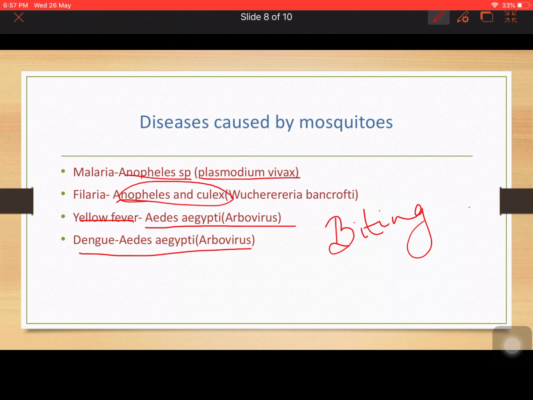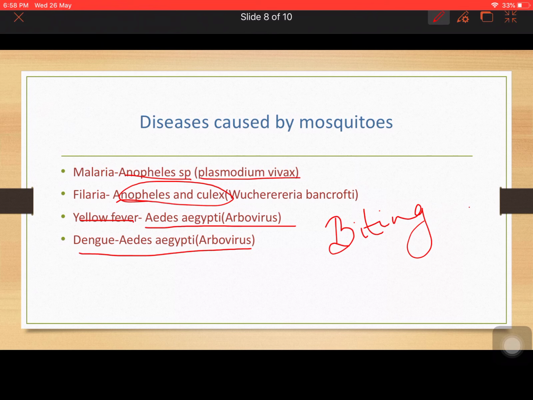When such an infected mosquito bites a healthy person, germs will be introduced in the body through the saliva of the mosquito. Is it clear? So when the mosquito bites an infected person, its saliva contains these types of causative agents, and it goes and bites the healthy person. It is being transmitted in this way.